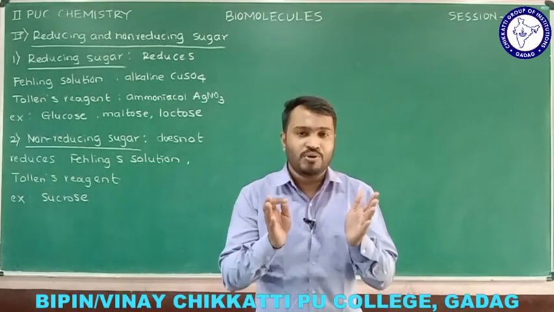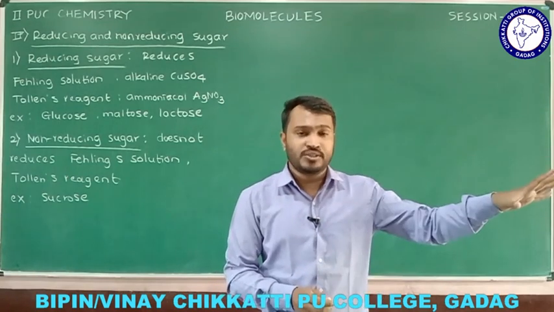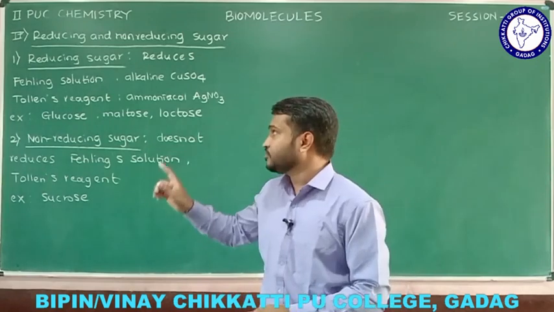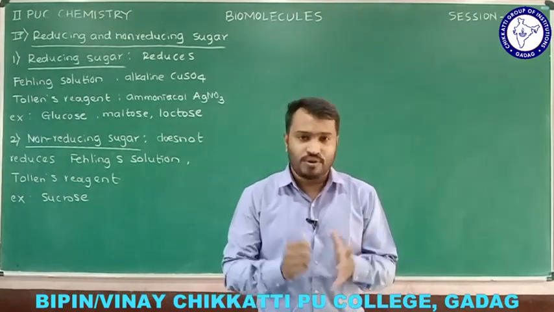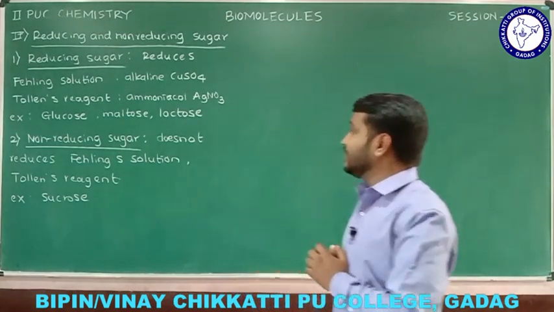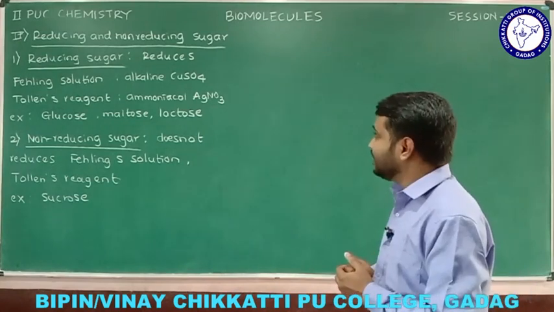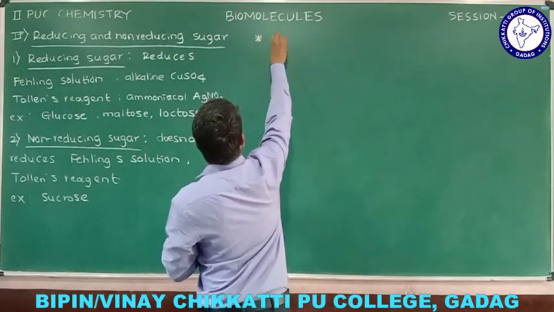So that is all about the concept called classification of carbohydrates. The previous one was the discussion based on hydrolysis, and this is based on whether it reduces Fehling's solution and Tollens' solution or not. So this is all about the classification. Now after the classification, we'll see the first type based on hydrolysis, what I discussed, that is a monosaccharide. So now I am going to talk about monosaccharides.